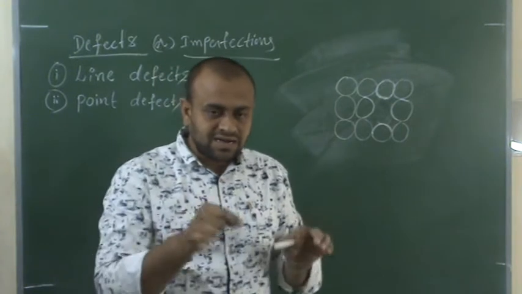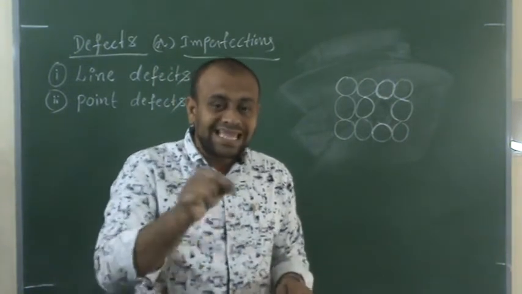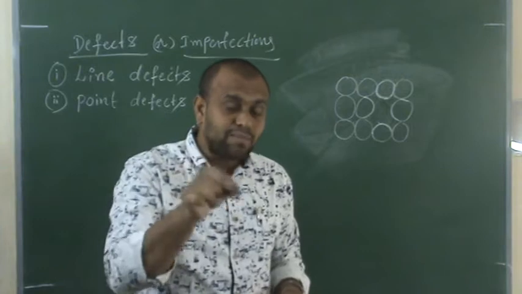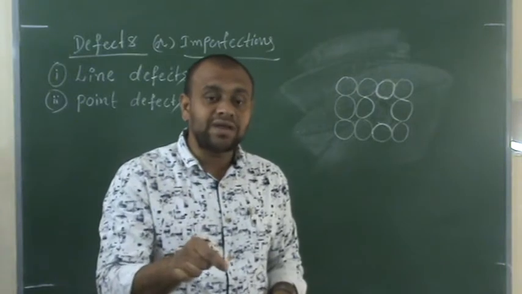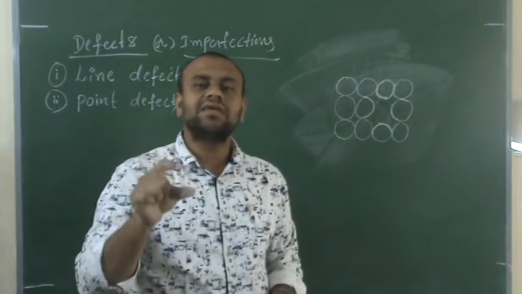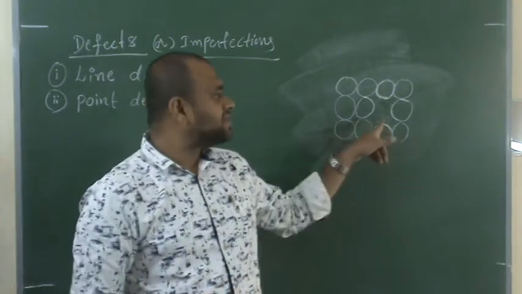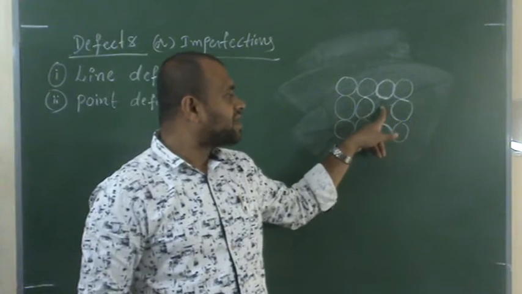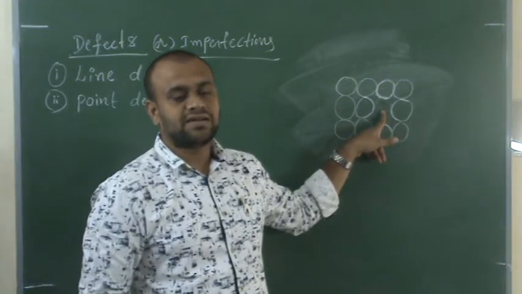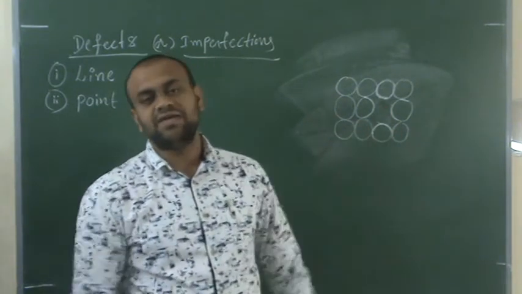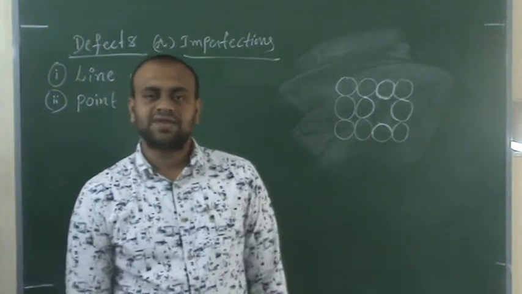That means the desk looks empty in that area. One person is not there, which makes that area empty. That means there will be a defect at the point. Such a kind of defect is said to be a point defect.